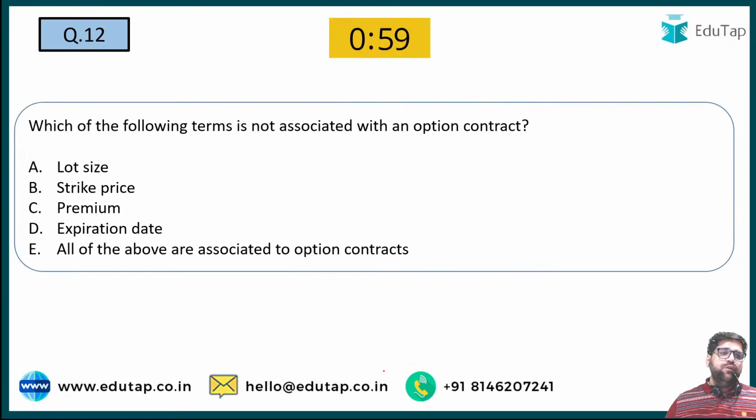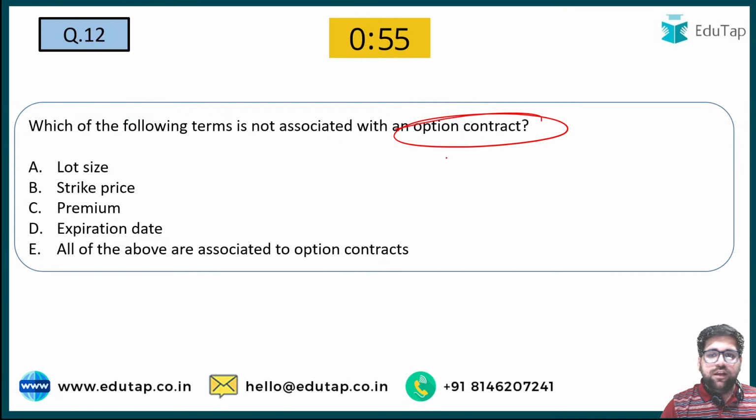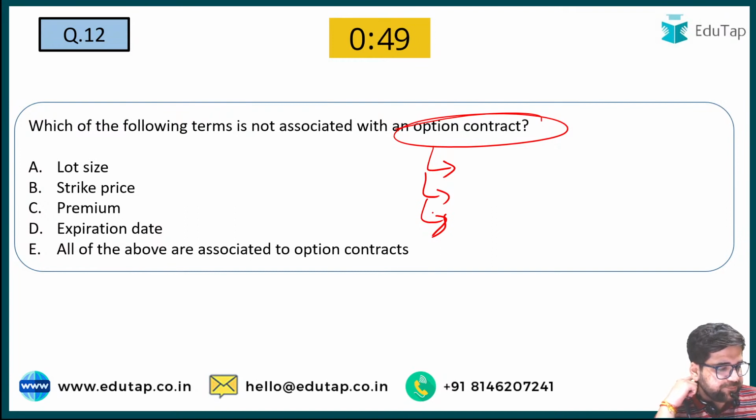Okay, so now let's move to question number 12. Which of the following is not associated with the options contract? Firstly, answer this question and then I have 3 different questions to ask from this particular question. Question number 12. Which of the following terms is not associated with the options contract?